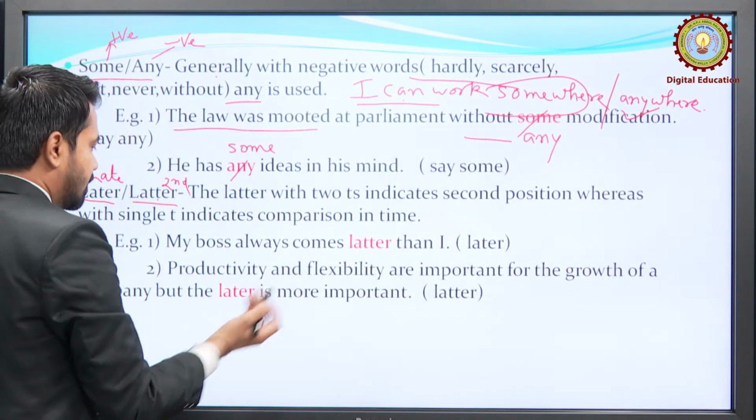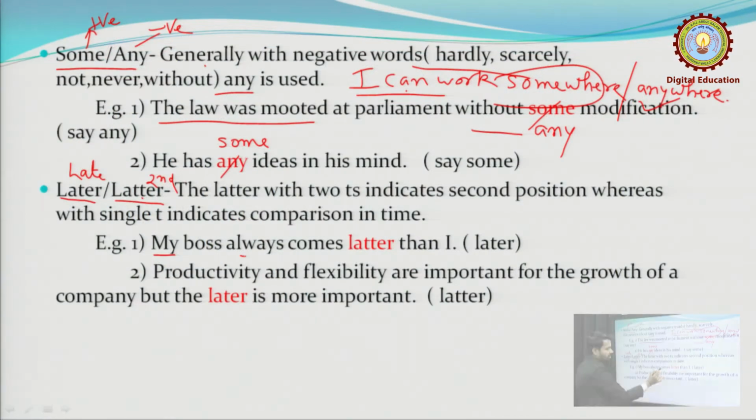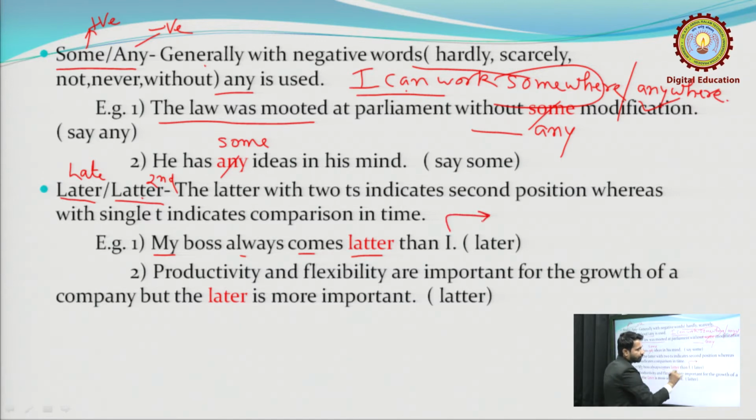In the sentence you can see, my boss always comes later than I. Now a lot of students will think, why is it I, why not me? This is the rule of comparison. Whenever you are comparing two things, here my boss is the subjective case, so the comparison must be made with the subjective case only, not the objective case. So that's why we are using I here, not me.